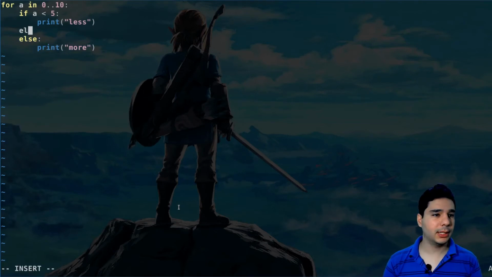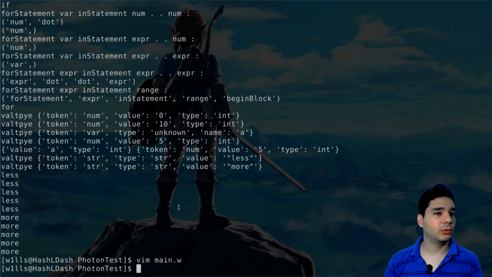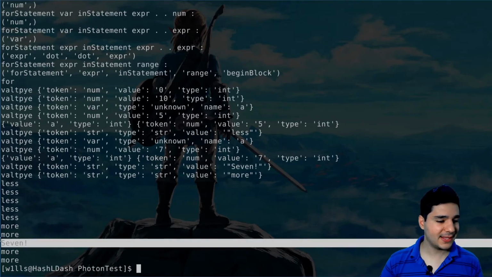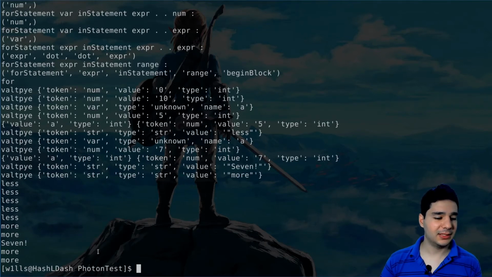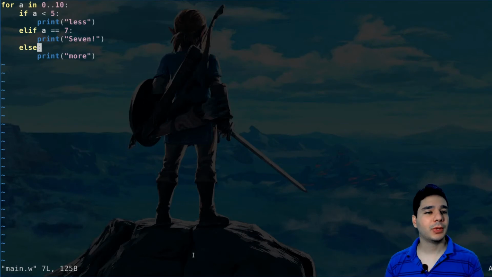We can also make an elif here. Elif a equals 7, and we can print 7. All right, let's try running that. So we have less, less, less, more, 7, and 8, 9, 4, 4, more. Okay, so if, elif, else working.